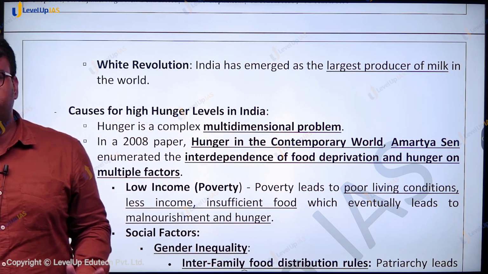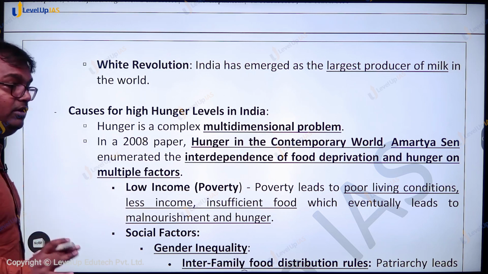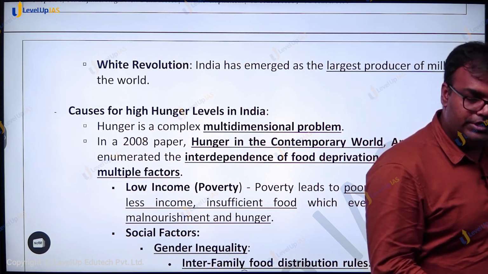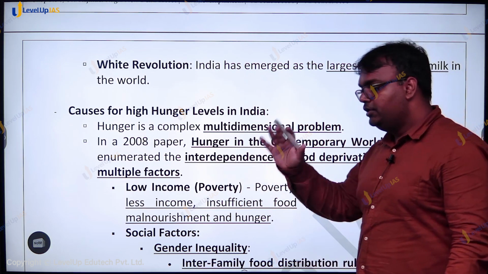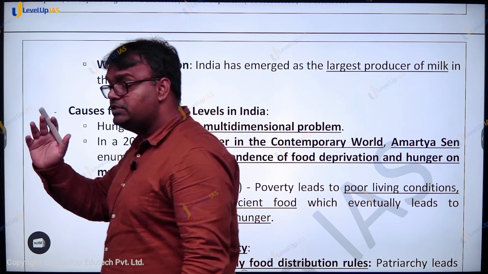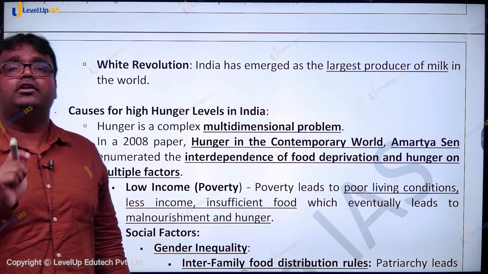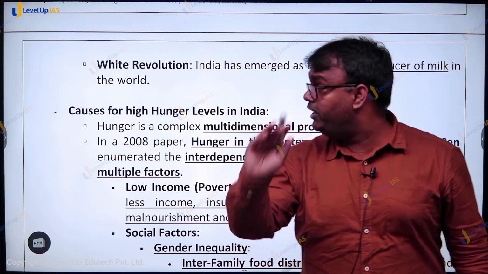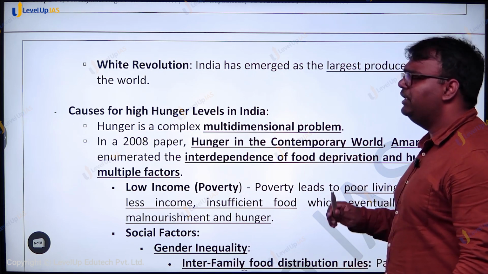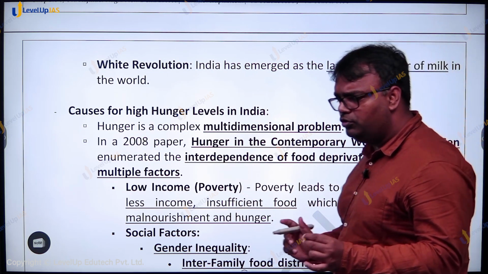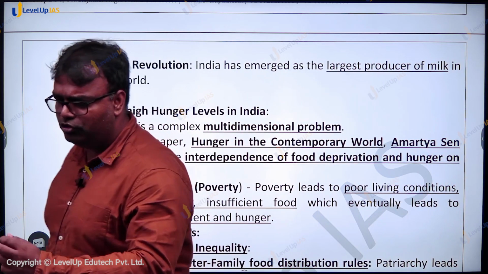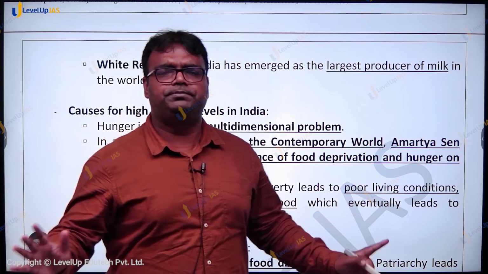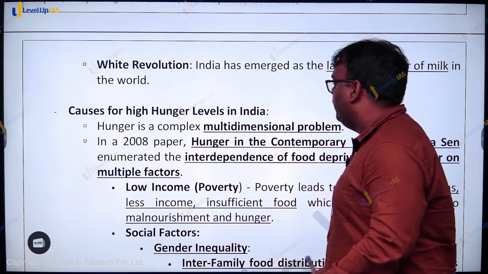So a lot of initiatives have been taken, but still we have seen almost 1/3 of India's children are undernourished, almost 1/3 are stunted, and around 20% of India's children are wasted as per National Family Health Survey 5. So there are challenges which still exist. Why those challenges? The first is that hunger is a multi-dimensional problem. It cannot be said that it is because of this reason only, because of corruption only, or because of poor implementation only. There are lots of aspects because of which the hunger situation remains.